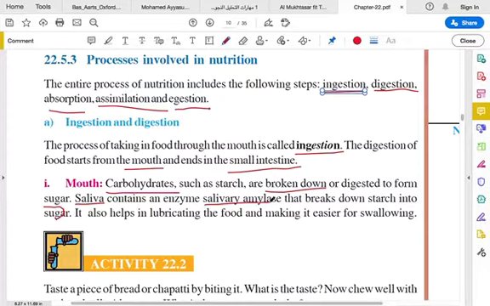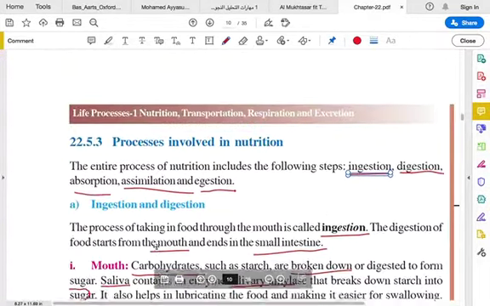So what is the function of this salivary amylase? It breaks down starch into sugar. So starch is there in our food, so it is broken down into sugar. That is the function of the salivary amylase enzyme from our saliva, which is found in the mouth.